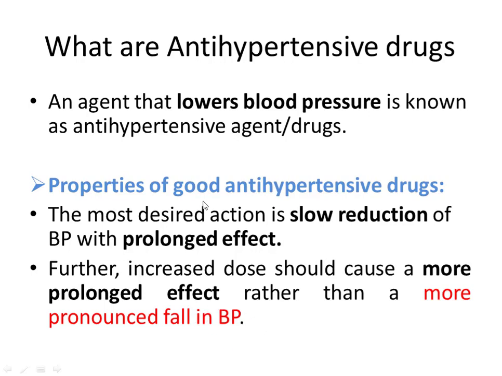That means a good antihypertensive drug should reduce the blood pressure slowly and the effect should last for a longer period.